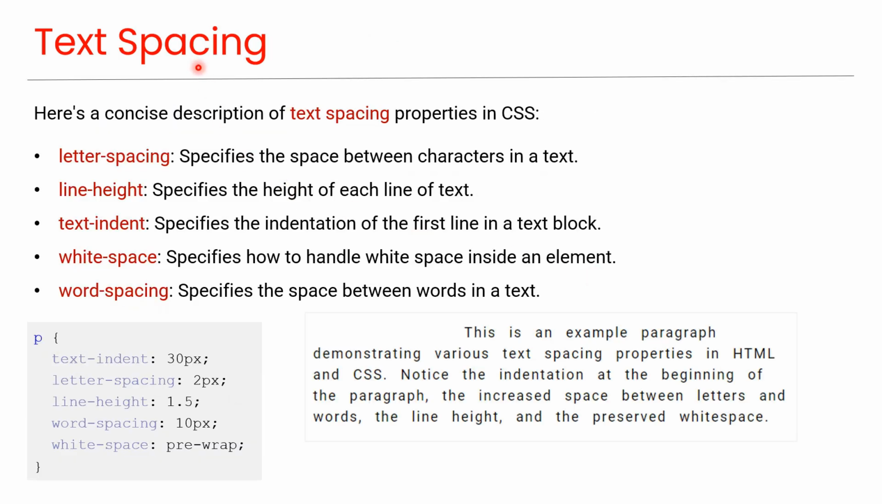Text spacing. Here's a concise description of text spacing properties in CSS. Letter spacing: specifies the space between characters in a text. Line height: specifies the height of each line of text. Text indent: specifies the indentation of the first line in a text block. White space: specifies how to handle white space inside an element. Word spacing: specifies the space between words in a text. This is an example code demonstrating text spacing properties in CSS, and you can see the preview here.